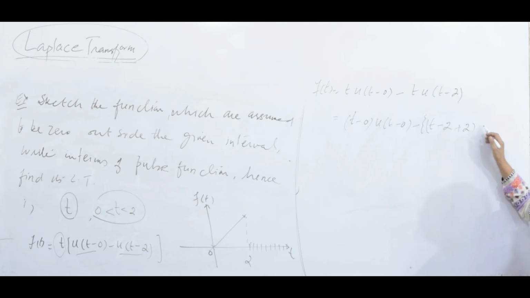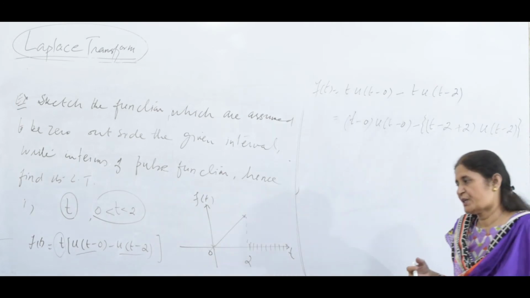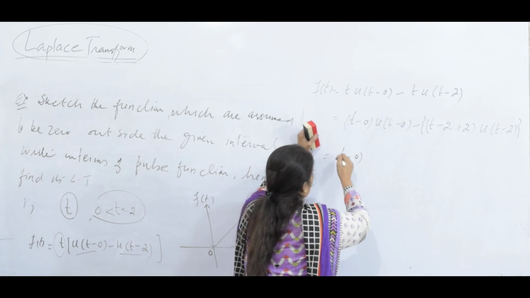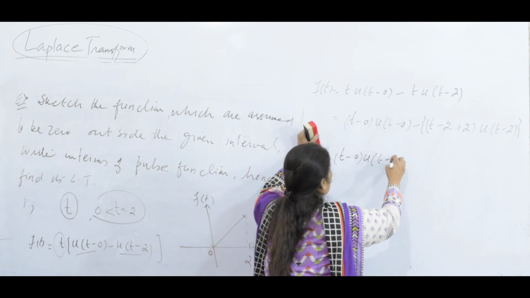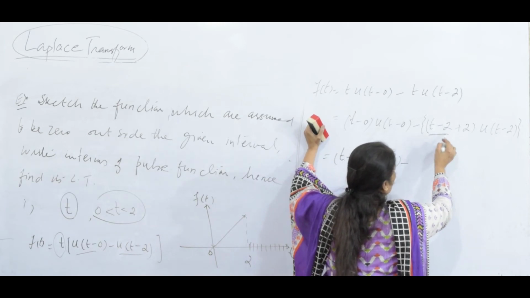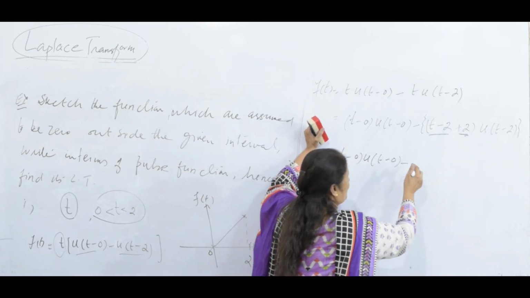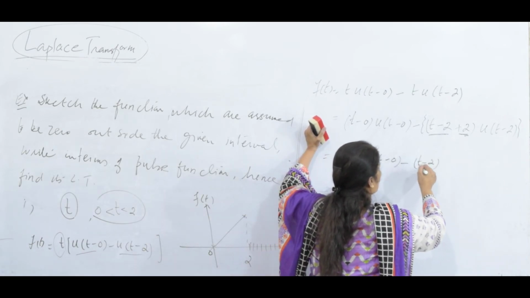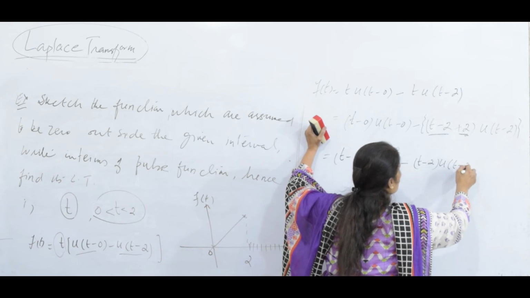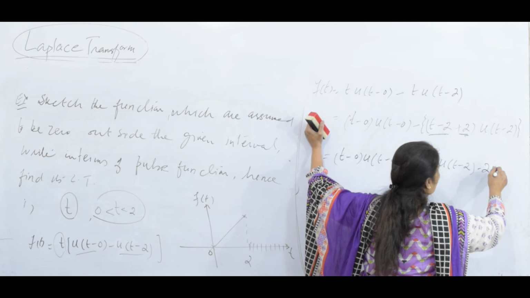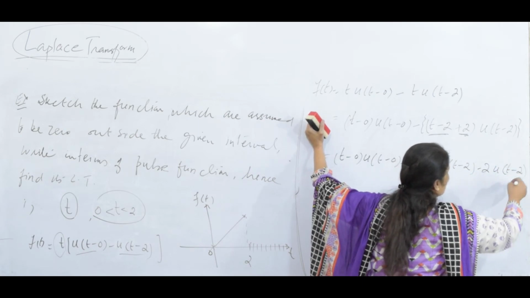So this is t minus 0 unit step t minus 0, minus t minus 2 unit step t minus 2, and this minus is multiplied with plus, so it becomes minus 2 times unit step t minus 2.